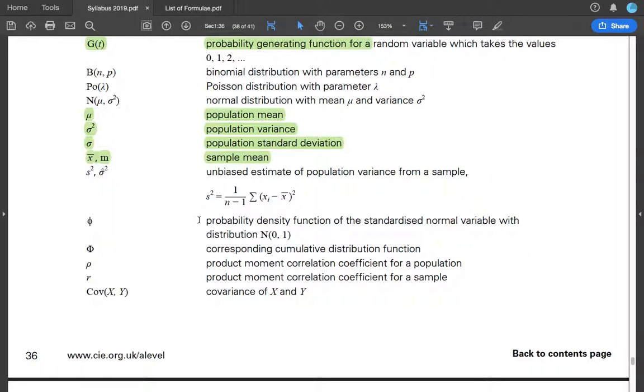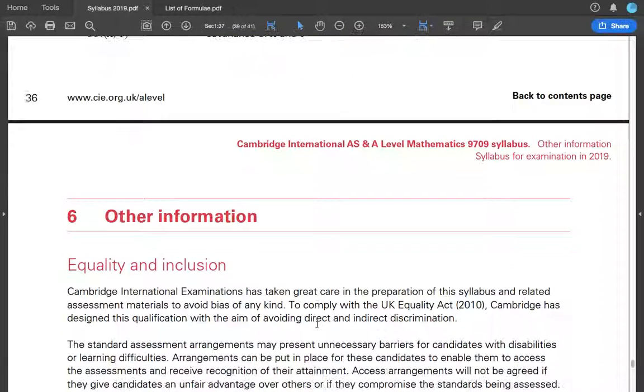So phi, all this. Okay, these are all normal distribution stuff.